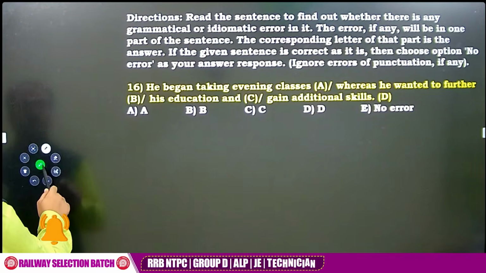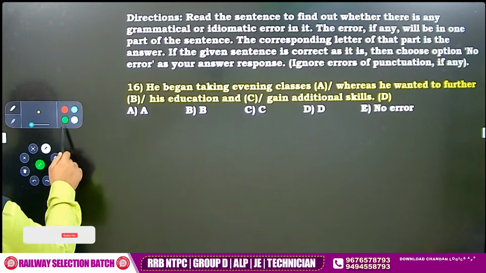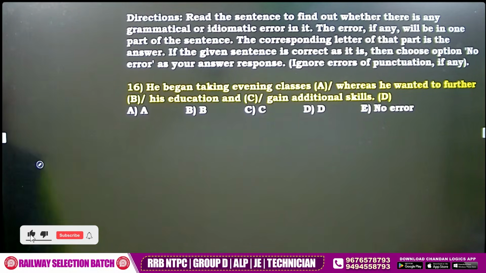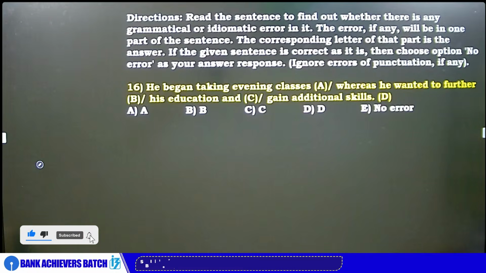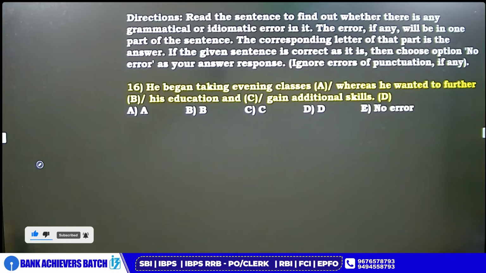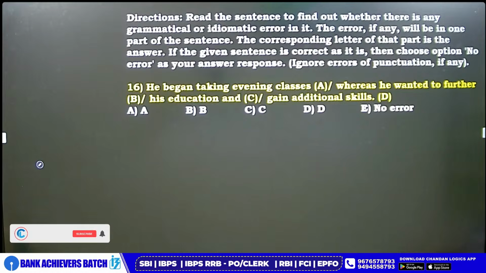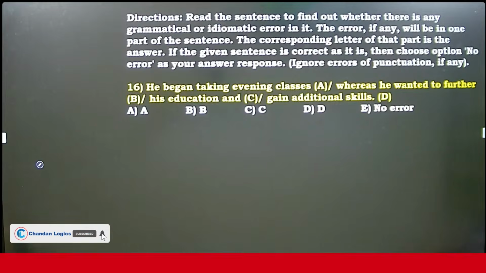Now we have beautiful spotting error waiting for us. Try spotting errors. Only 10 seconds time.